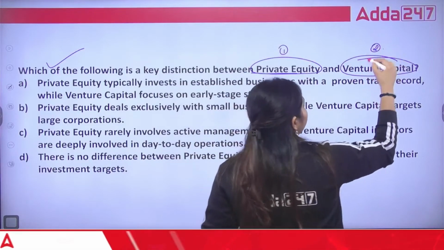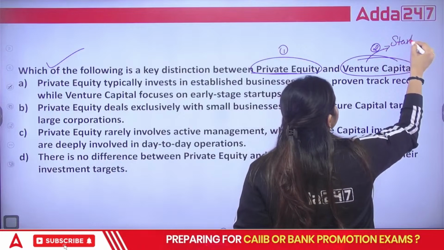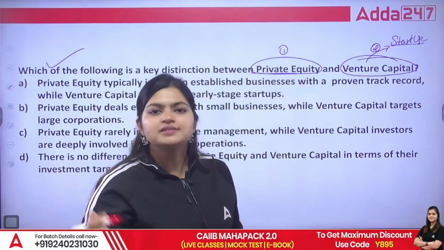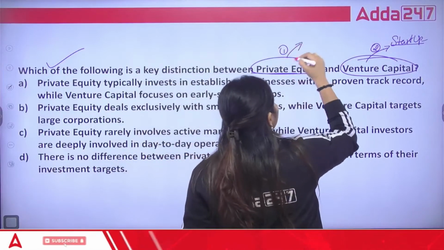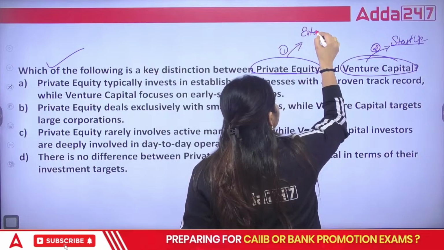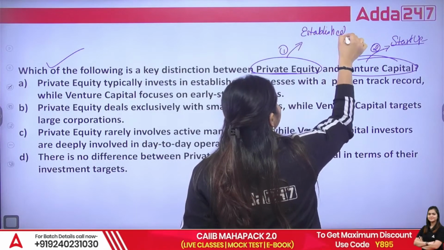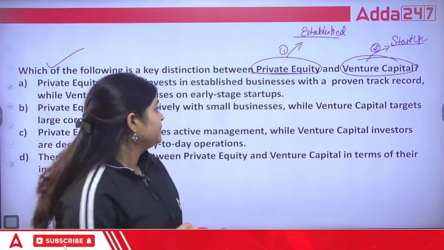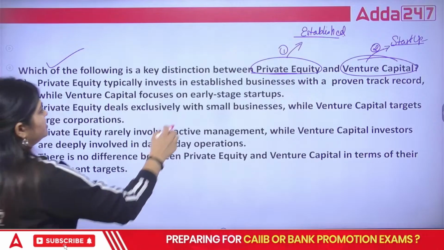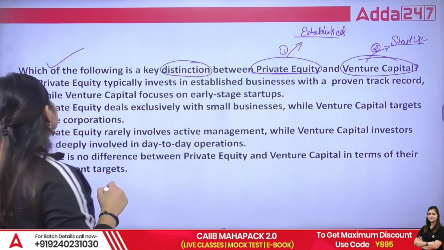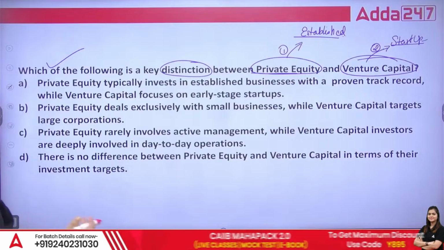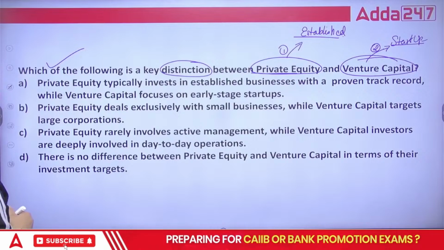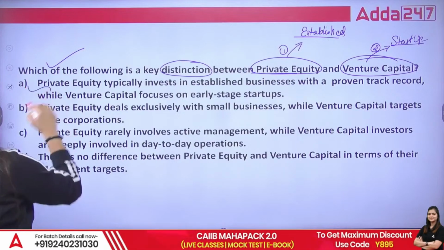Now, venture capital firms fund startup companies, like Ola, Uber. Yes, all these are startup companies. But private equity firms invest in already established companies, not new companies. So let's see what the key distinction is. Distinction means they're asking about the difference. A, private equity typically invests in established businesses with a proven track record, while venture capital focuses on early stage startups. We can say this is the correct answer.